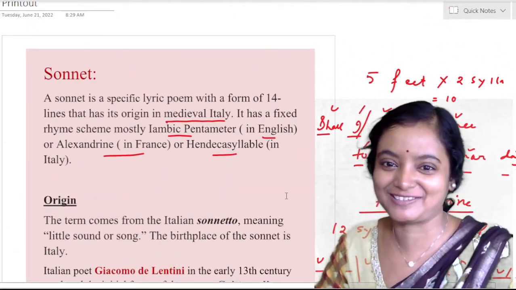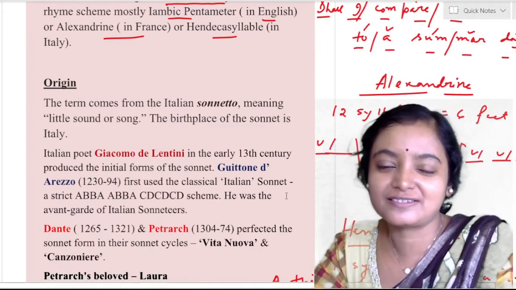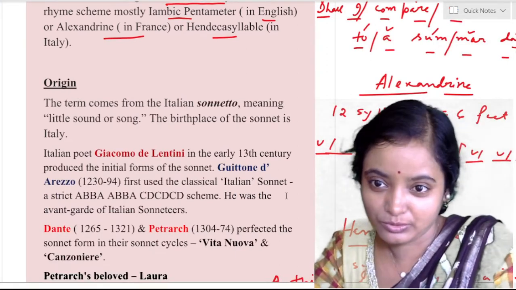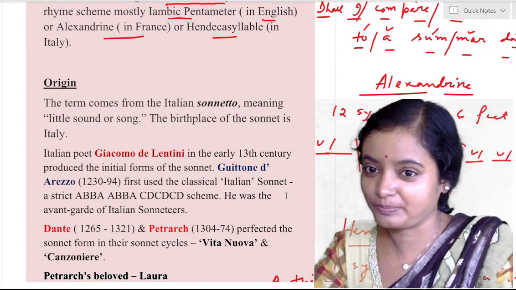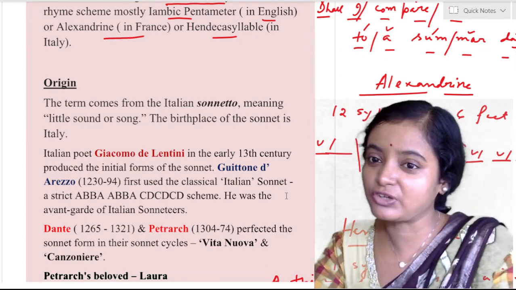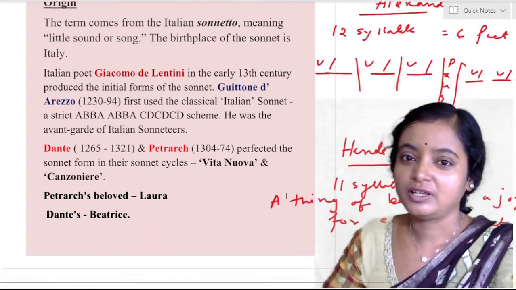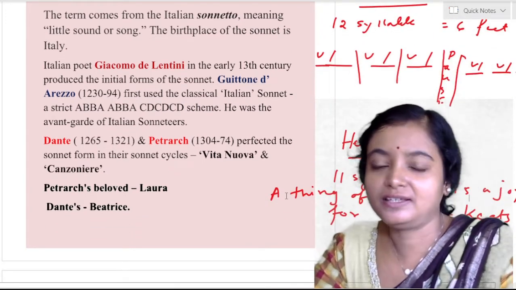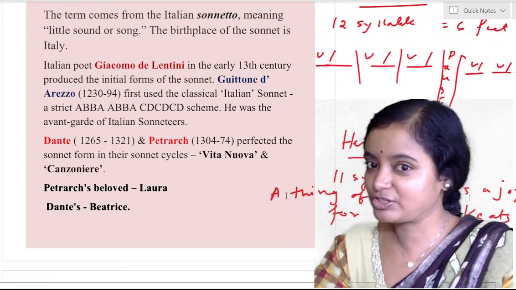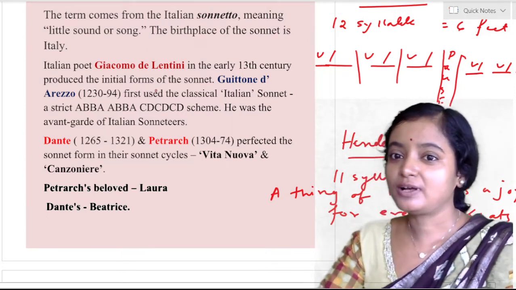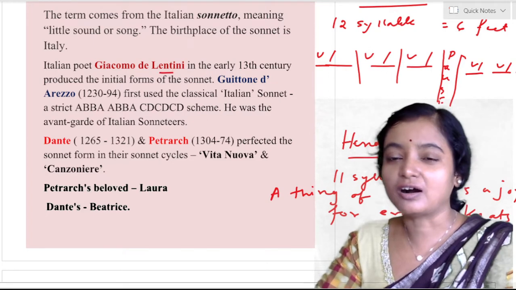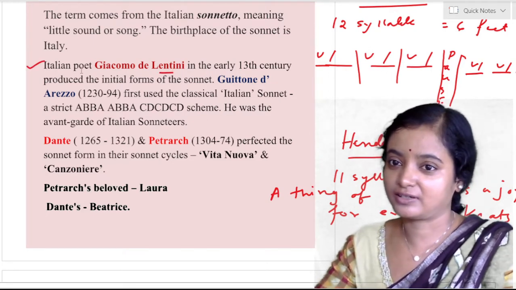So the origin of sonnet is the Italian sonetto. What is the meaning of sonetto? Sonetto means little sound or song. The birthplace of the sonnet is Italy, as we have already talked. The Italian poet Lentini in the early 13th century produced the initial forms of the sonnet. So Lentini is the originator of the Italian sonnet.